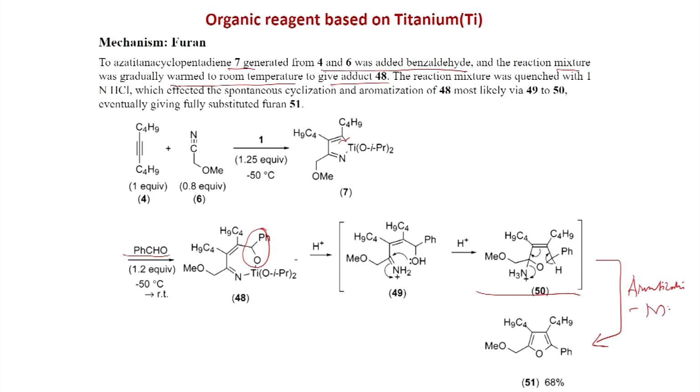Also, one equivalent of ammonia is eliminated, as you can see the ammonia is a leaving group here. So, you get a tetrasubstituted furan. So, this is a very useful method to generate tetrasubstituted furan from alkyne, nitrile and an aldehyde.